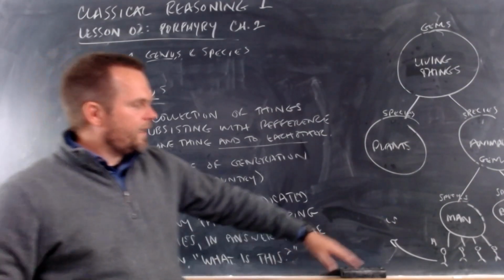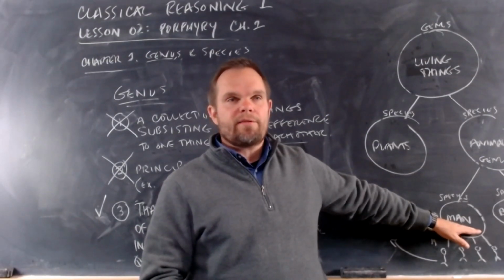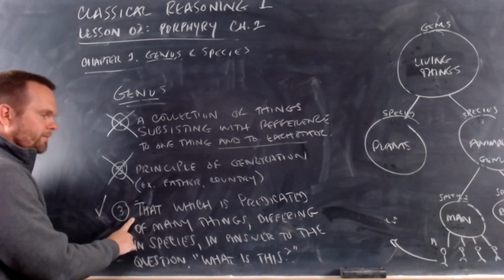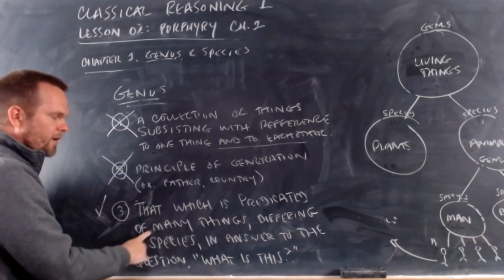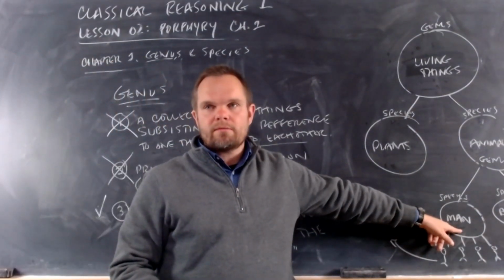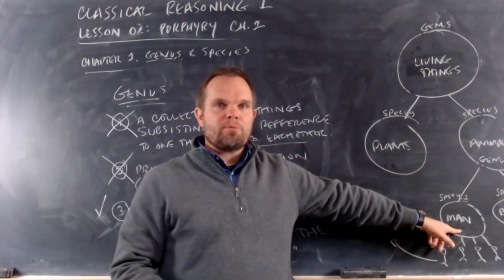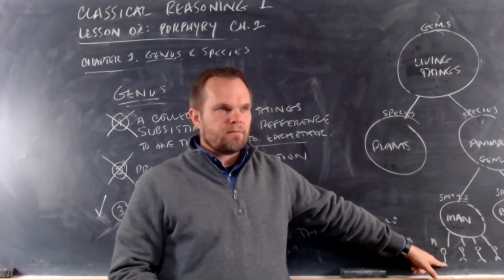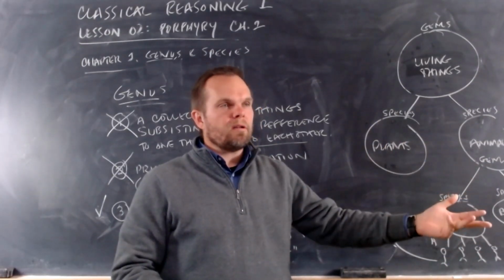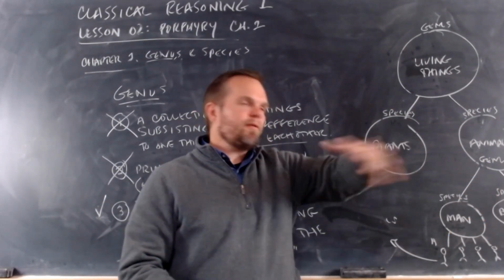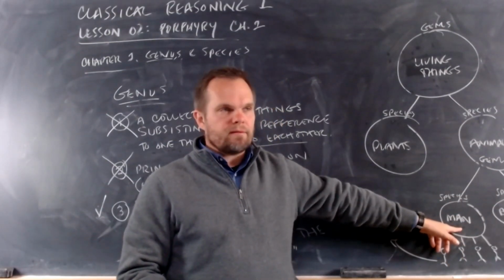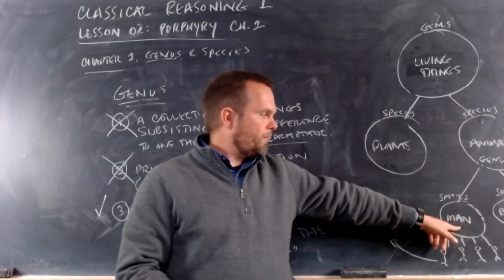So we want to look and see, hey, man is a class of things. Man is a collection of things. And look at what the definition says. Genus is that which is predicated of many things. Is man predicated of many things? Yes. Man is predicated of many individuals. Abraham is man, Isaac is man, Moses is man, St. Paul is man, Socrates is man. Every man that ever lived, every human being that ever lived has man predicated of it. You got that? So man is predicated of everything.